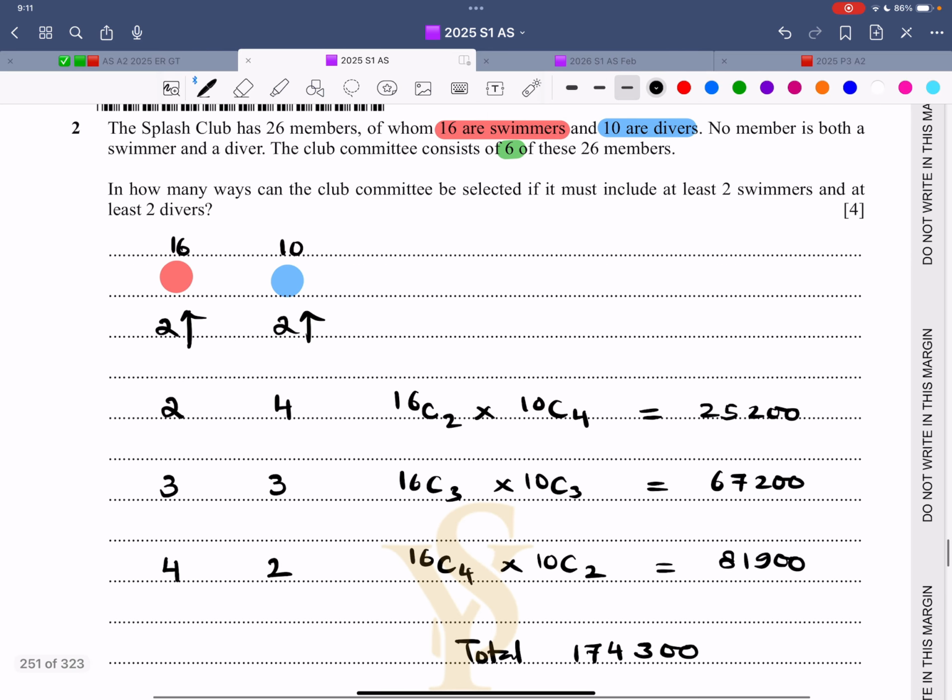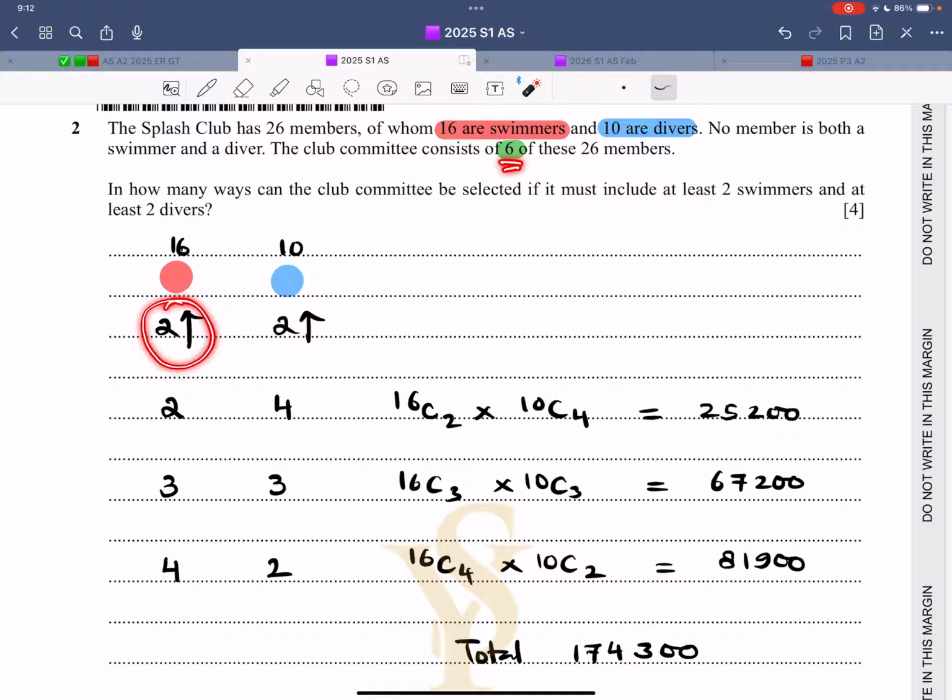Question number 2. It says the Splash Club has 26 members, of which 16 are swimmers, 10 are divers. No member is both a swimmer and a diver. The club committee consists of 6 out of these 26. In how many ways can the club committee be selected if it must include at least 2 swimmers, at least 2 divers? So now 2 swimmers, 2 divers, that is 4, and we need 6.